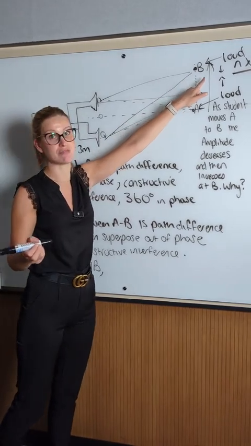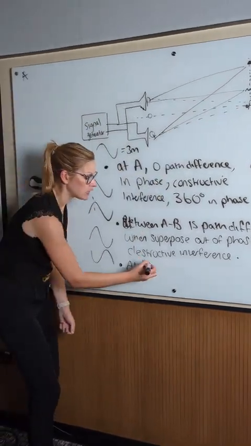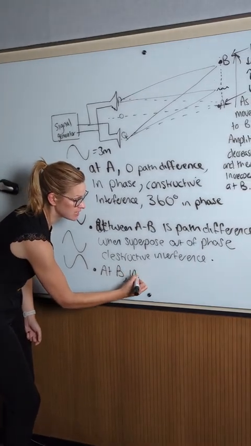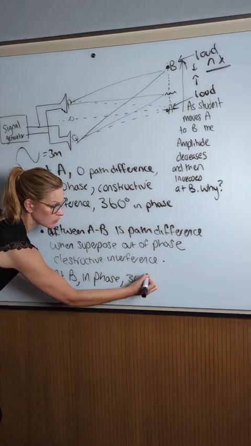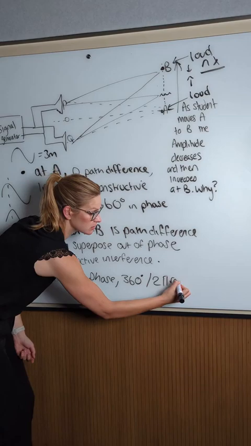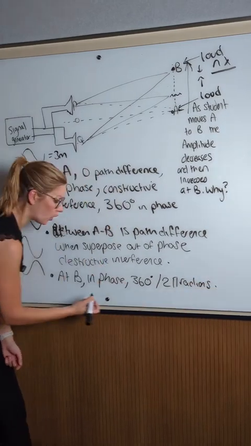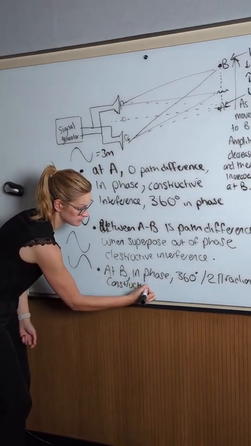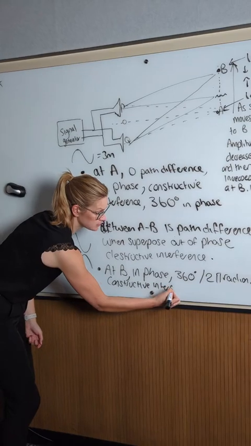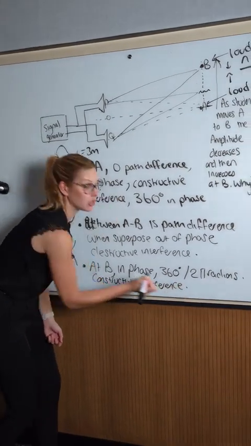There's a whole wavelength difference. So at B, we know again that they're exactly going to be in phase, or 360 degrees, or you can say 2 pi radians. So constructive interference happens again, which is why they hear a loud sound.